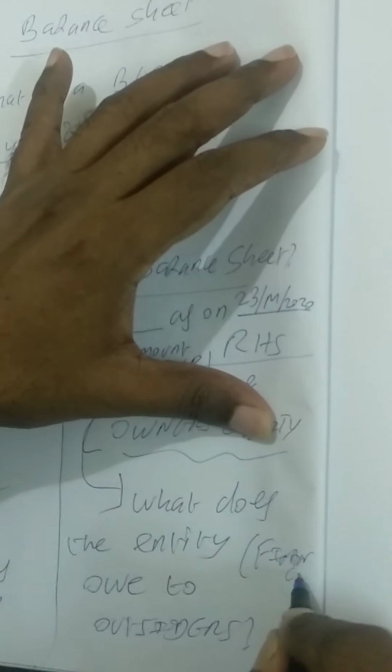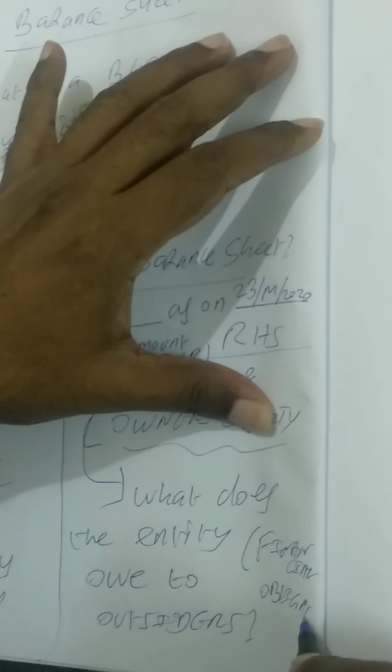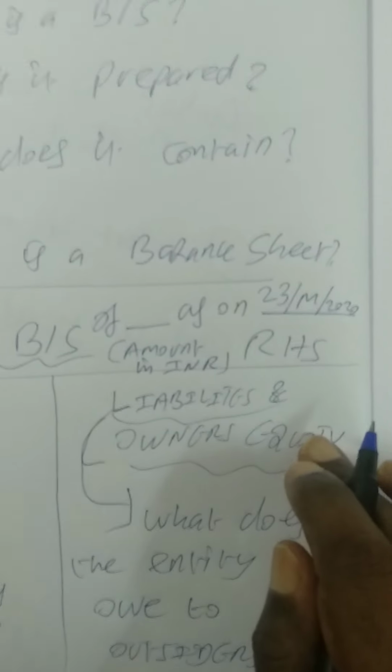To put it in other words, they are nothing but financial obligations. So the last component there is owner's equity. That means what does the owner own in this entity? That is what your owner's equity is.